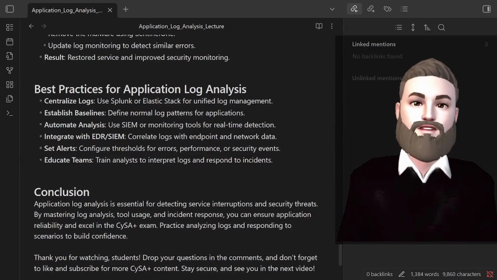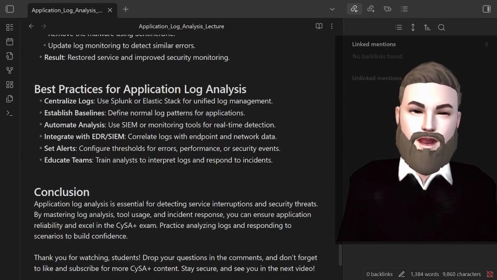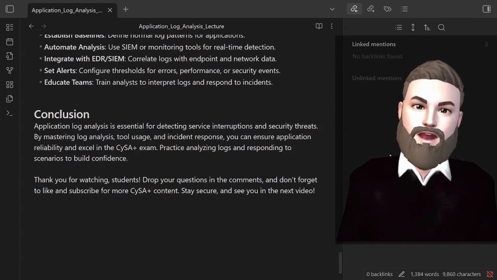Best practices for application log analysis: centralize logs, use Splunk or Elastic Stack or unified log management. Establish baselines: define normal log patterns for applications. Automate analysis: use SIEM or monitoring tools for real-time detection. Integrate with EDR and SIEM, correlating logs with endpoint and network data. Set alerts, educate teams. So that is going to be it for our application log analysis video.